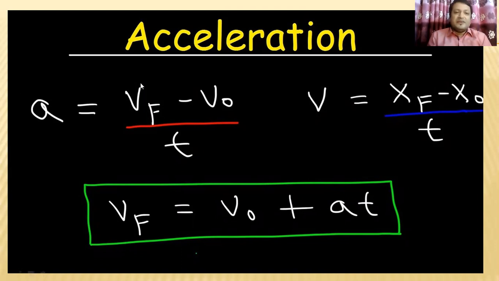VF means the final velocity, then V0 means the initial velocity, divided by time. So here also the final velocity is equal to the initial velocity plus acceleration into time. You understand? This is so easy.